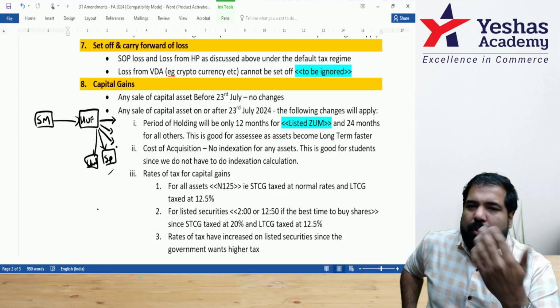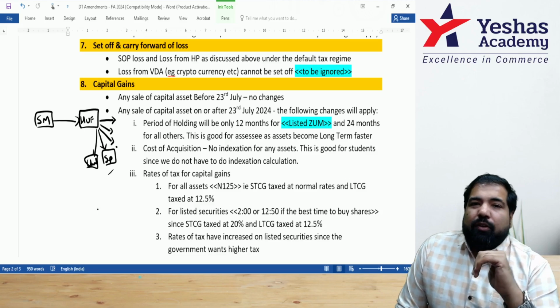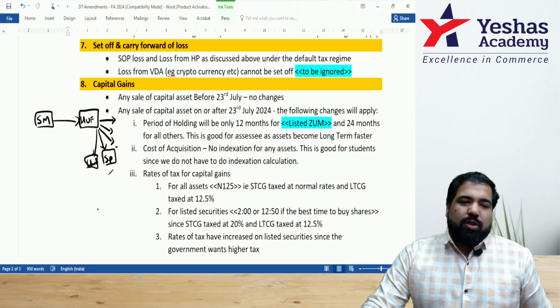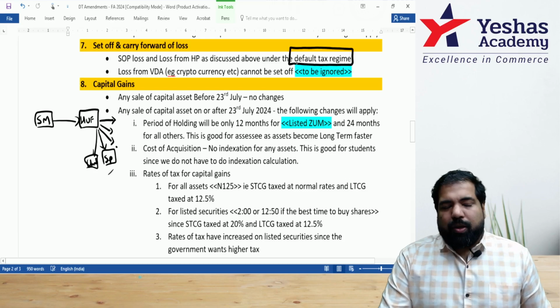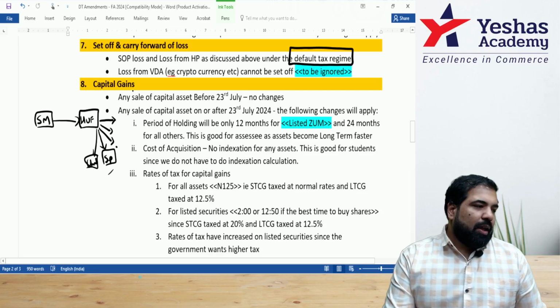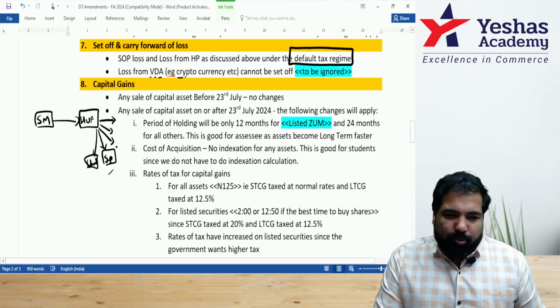If you have a loss from house property, that means LOP loss, you cannot go outside. That is the first thing. And even if you still have a loss within the family, you cannot carry it forward. This has already been spoken about, but all this is in the new scheme. If you still want SOP, if you still want to go out, etc., then you have to be under the old regime. And one is virtual digital assets, something new, as people invest in cryptocurrency.